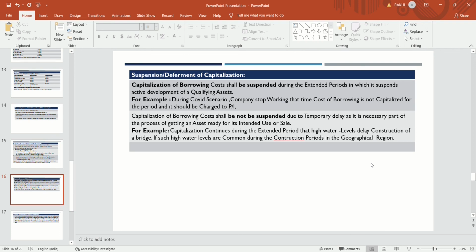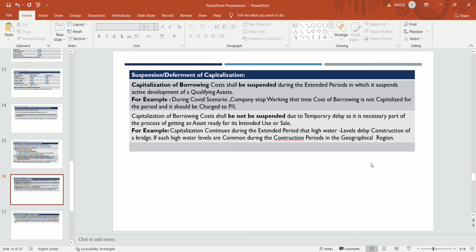If the company has not worked for 1 year because of the COVID scenario, then that 1 year's interest is to be charged to P&L and not capitalized with the qualifying asset. That cost shall be suspended during the extended period, not capitalized with the cost of the asset. It should be suspended and charged to P&L because there is no active development of that qualifying asset, as the active development is suspended for that period.